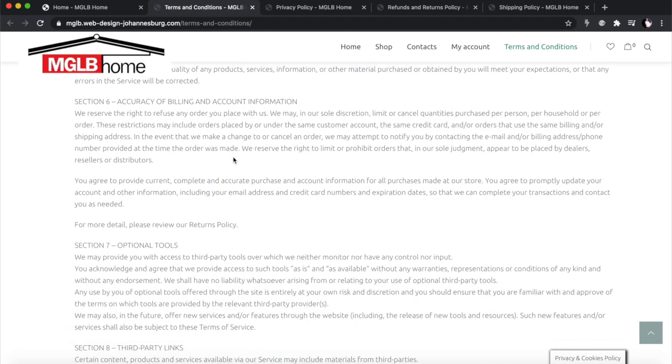And then the other thing is billing and account information. This is where you also want to refer to your returns policy and your privacy policy, but you need to be clear about the information, like the billing address and all of that, that the clients are going to provide on your website, and also what you're going to do with it. We're going to go a little bit into the privacy policy, because if you're running an online store, you are technically collecting people's information.